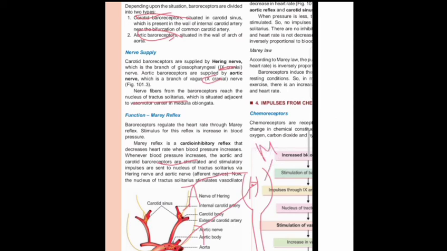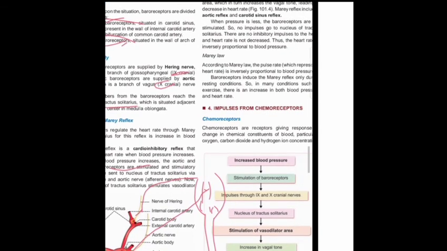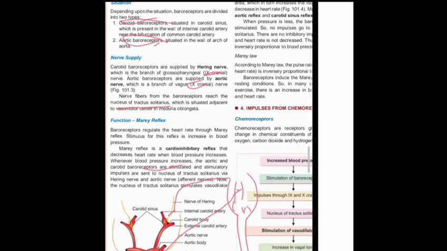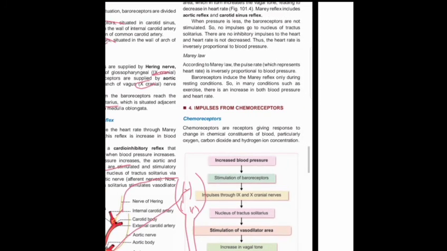This causes stimulation of the vasodilator area. The tractus solitarius also contains the vasomotor area, with a vasodilator area and a vasoconstrictor area. When the vasodilator area is stimulated, vagal tone increases.